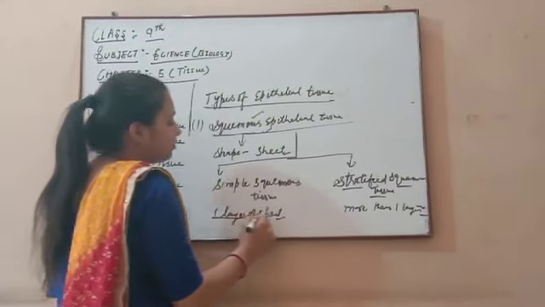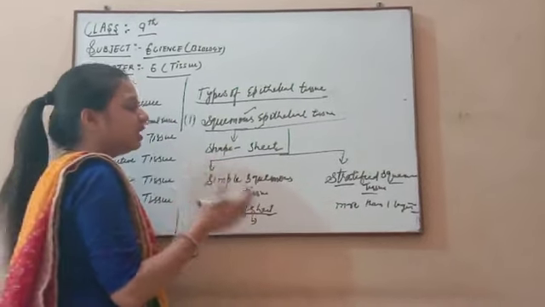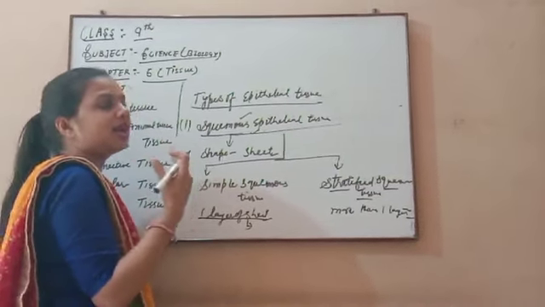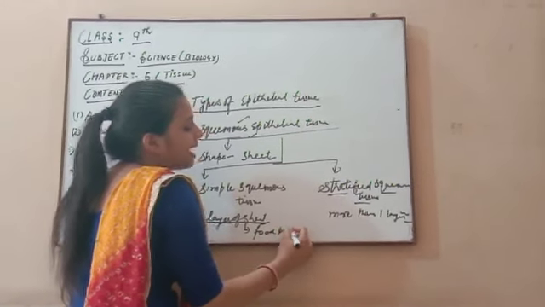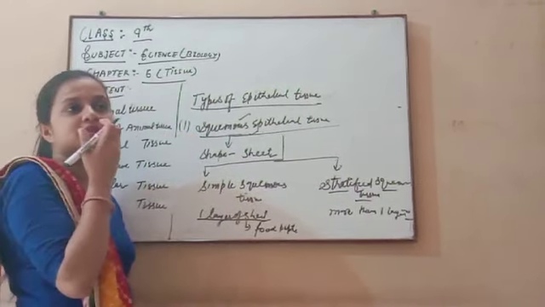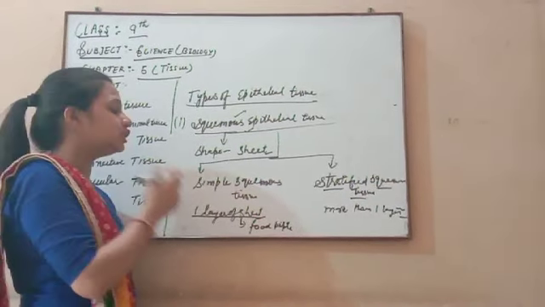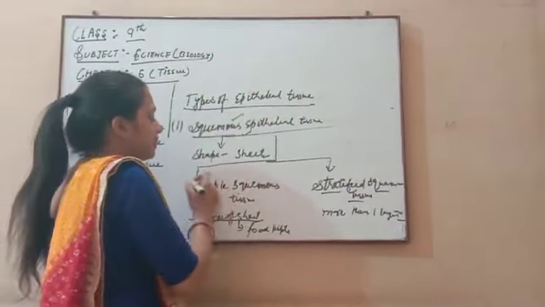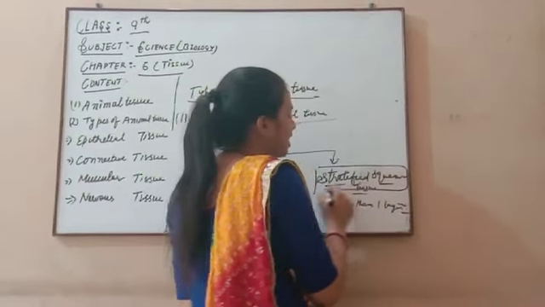If we discuss the one layer of the sheet, it is present where an outermost lining is present, like the food pipe lining, the windpipe lining, and the mouth lining also. The outermost covering of our mouth lining is also made with the help of simple squamous tissue. After this we will discuss the stratified squamous tissue.